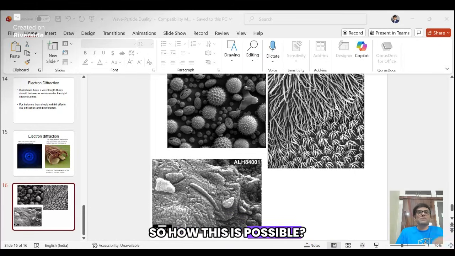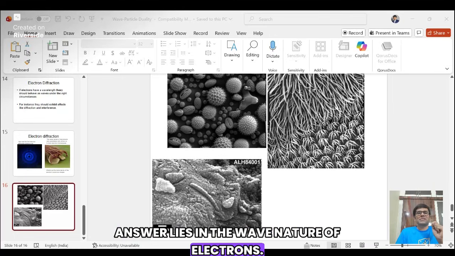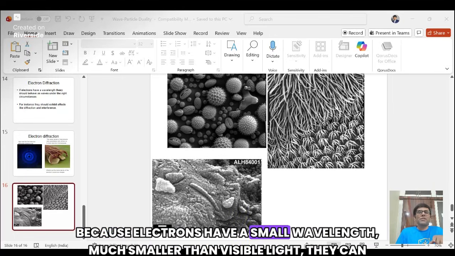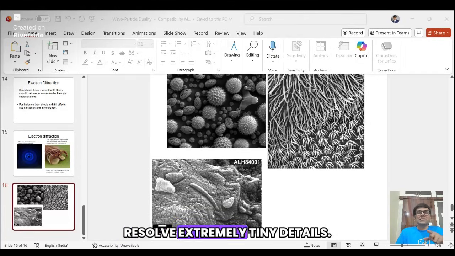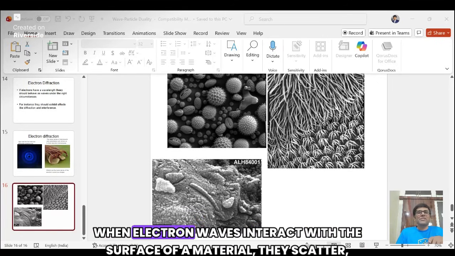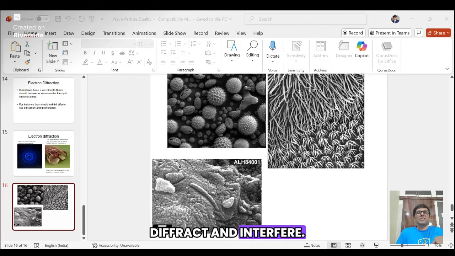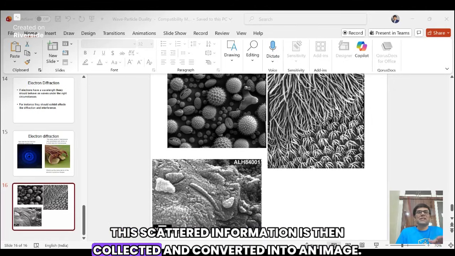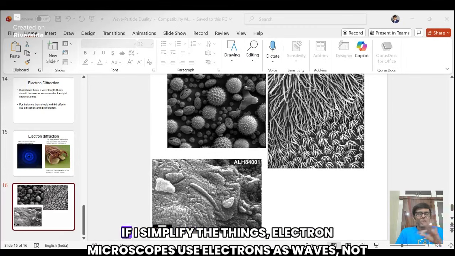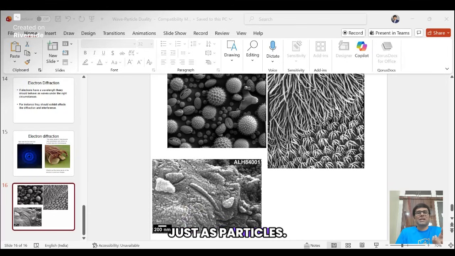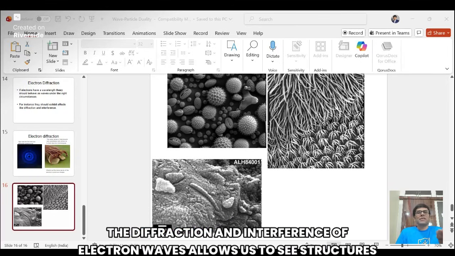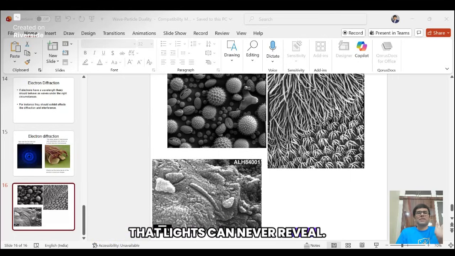So how is this possible? The answer lies in the wave nature of electrons. Because electrons have a small wavelength, much smaller than visible light, they can resolve extremely tiny details. When electron waves interact with the surface of a material, they scatter, diffract, and interfere. This scattered information is then collected and converted into an image. If I simplify things, electron microscopes use electrons as waves, not just as particles. The diffraction and interference of electron waves allow us to see structures that light can never reveal.